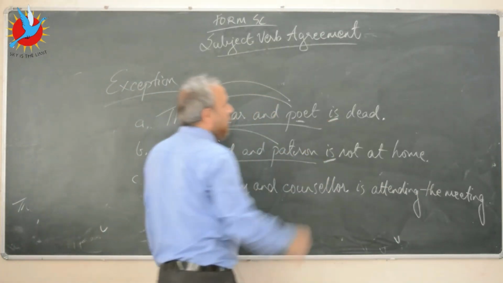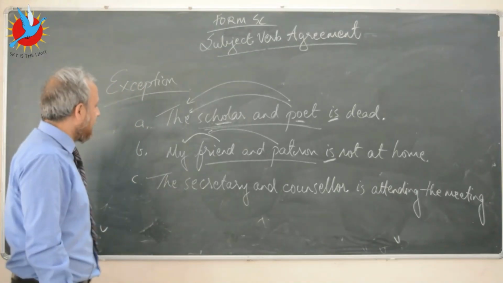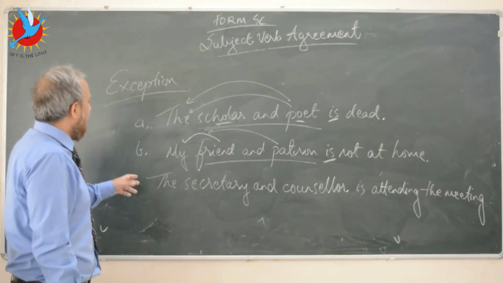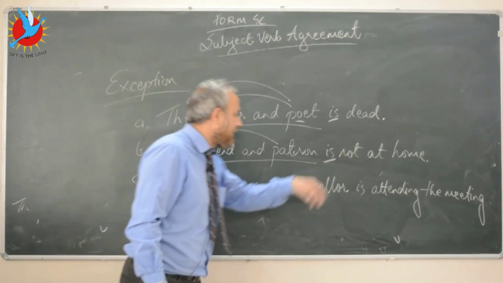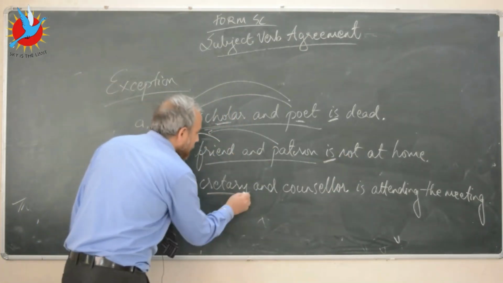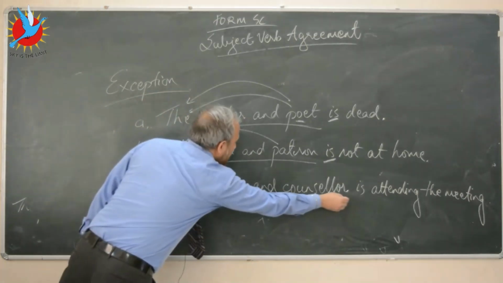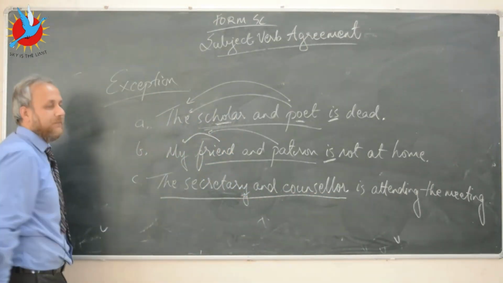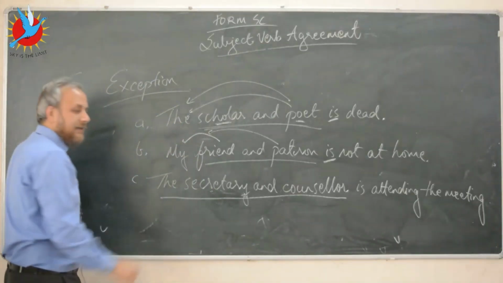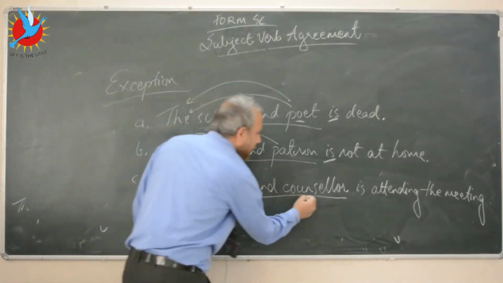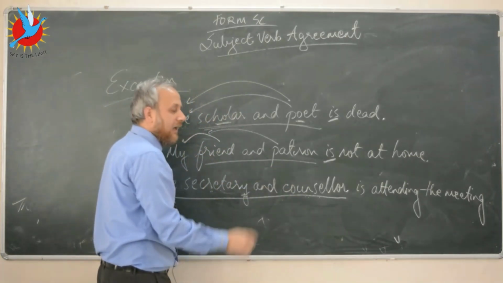I've used the singular form of the verb here. Now if you look at the sentence lettered C, the secretary and counselor is attending the meeting. Again, which is the subject? The subject is the secretary and counselor. Before this noun secretary there is an article, the, but before counselor, is there any article? No, there is no article.